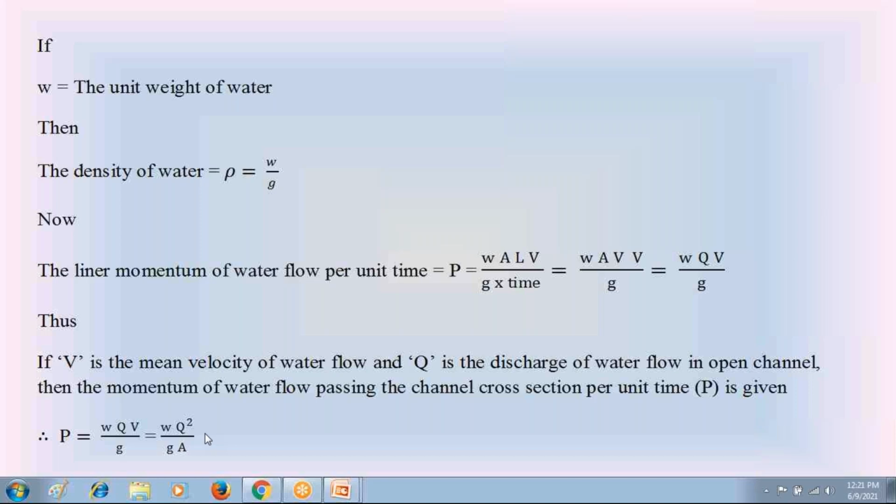Any doubts, students, up to the derivation of P? If you have any doubts, please discuss with me. If there are no doubts, at least post that in the chat group.